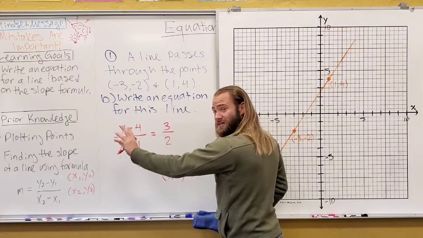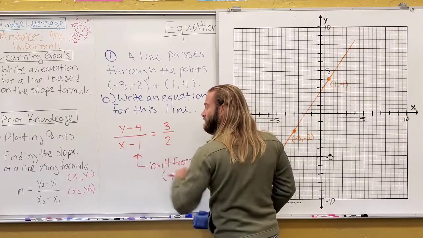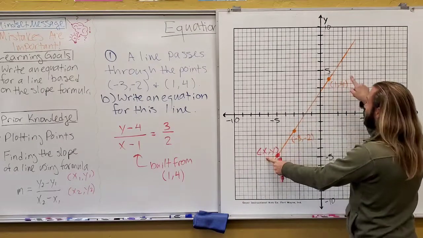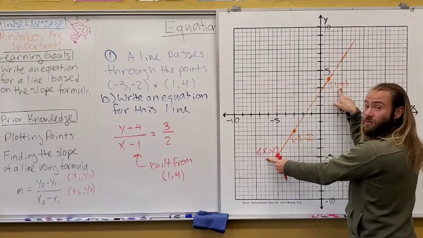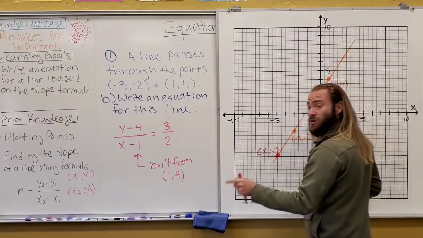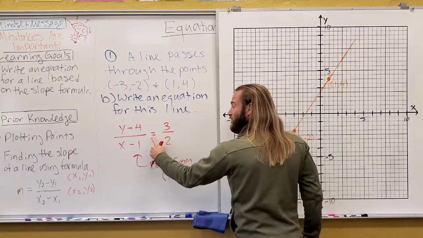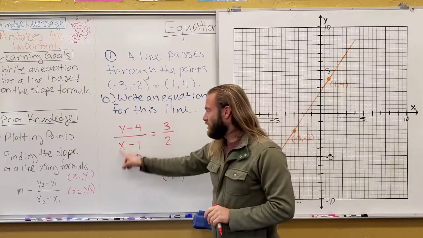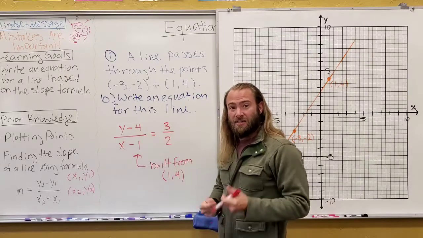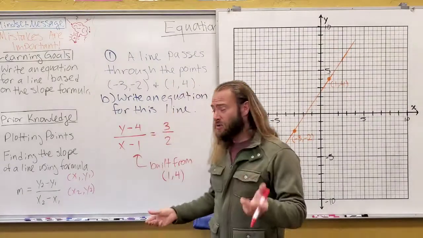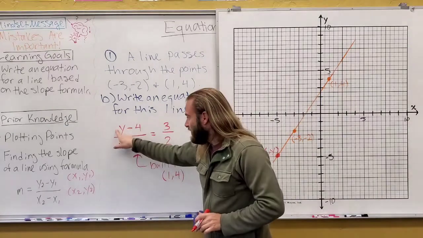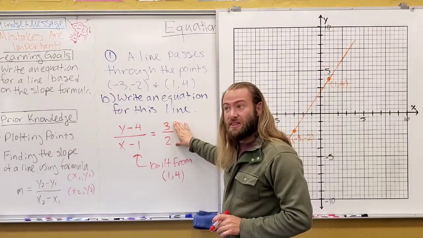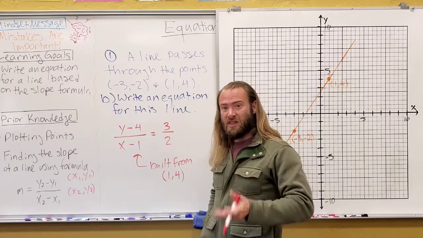Here's the slope formula, essentially, right? Difference in y over difference in x. But I chose to use the point xy, some random point on the line, and I just chose the point 1, 4 that was already given to me here. And since we know the actual slope is 3 over 2, we're going to actually put the numbers in there. So look, this is an equation involving an x and a y that represents this line. And the cool thing is, if I put a number here for x and another number here for y, as long as it makes it equal to 3 over 2, then we know those coordinates will be on the line.